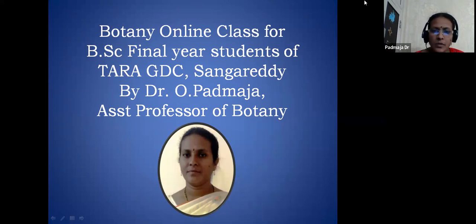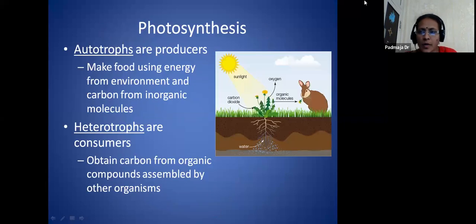And today I'm going to start a very important topic, that is photosynthesis. In every standard, from the basic to the higher level, or in order to do research work, photosynthesis is a very, very interesting topic, and it is the only process that will be seen in the plants.